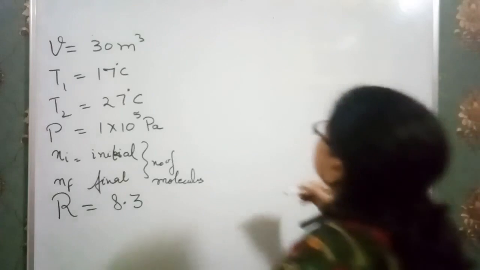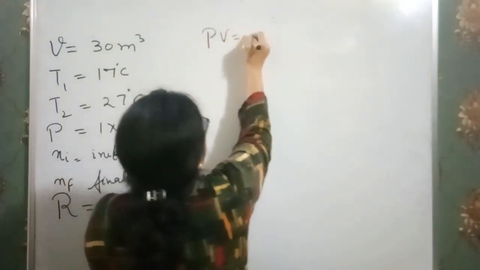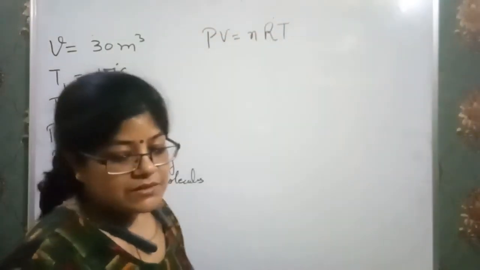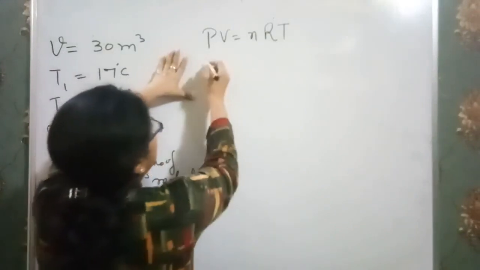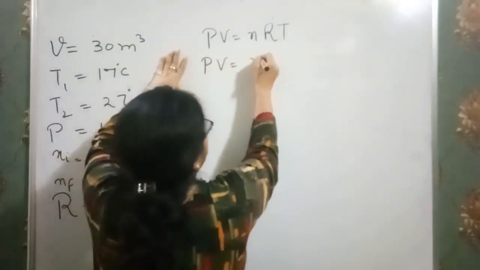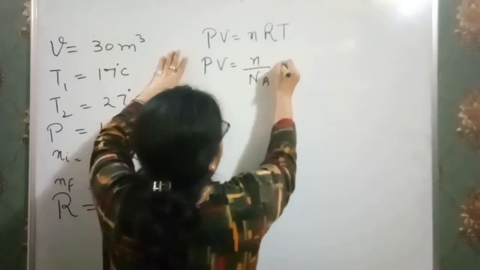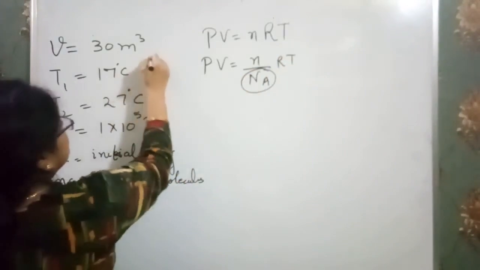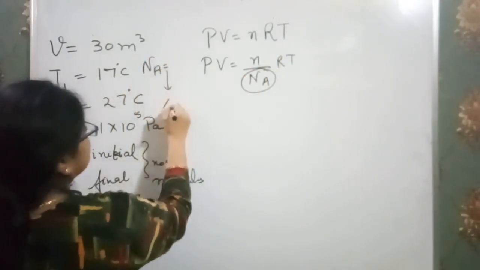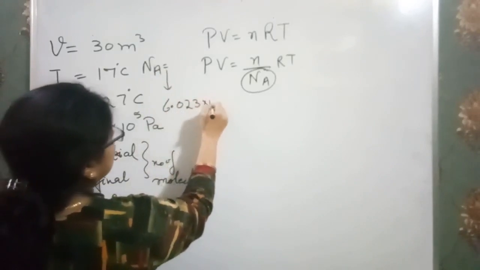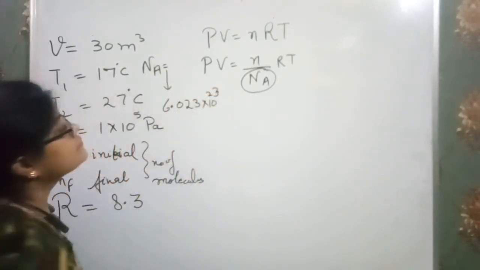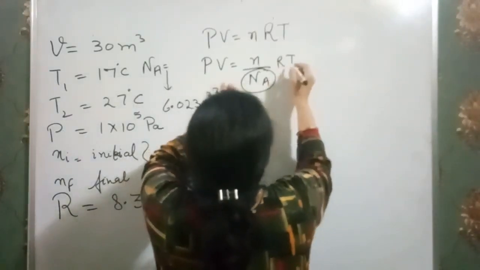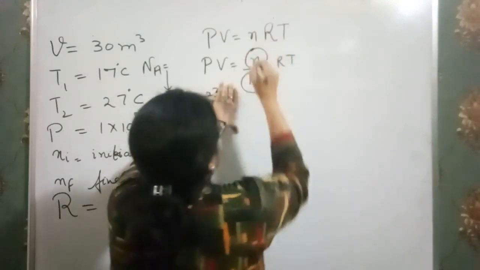Now we have a formula, PV equals nRT. But this n is the number of moles and here we have the number of molecules. So this formula gets converted as PV equals N over Na times RT, where Na is Avogadro's number. I think you know its value, 6.023 into 10 to the power 23. Now there is a change. That means here we have to find this N.